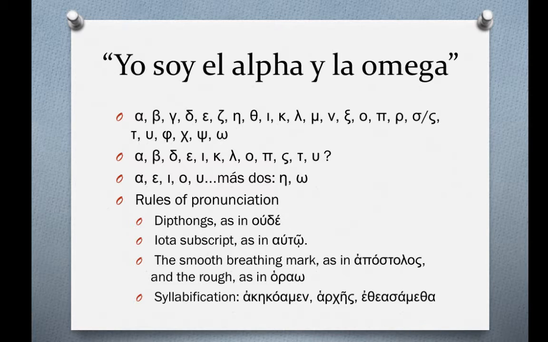So if you look at the first one, we don't want to end with ak because that would end in a consonant. But we want to end ke. Again, we're ending with a vowel sound, right? Ke, ka. Now, the vowel combination omicron and alpha in Greek, you can't pronounce those together. In English, we have words like boat, and it forms a diphthong. Not so in Greek. The more we interact with the language, the more we'll see what works and what doesn't. In any case, this would be ke, ka, men.